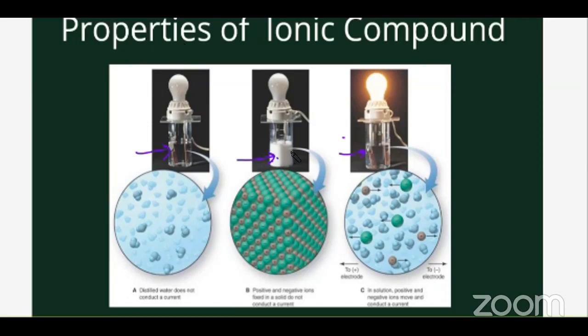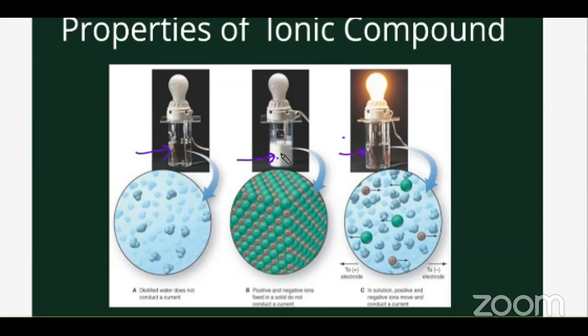When you take the white powdered salt and put it into that particular beaker, and you have put the bulb, it's not glowing, right? Because in solid structure, as the picture shows, the negative and positive ions are so intactly packed with each other, correct? There's no space between them. There are no free electrons moving. Can you see that much? Yes, ma'am. So there are no ions free to move around, so they will not give out any electrons. So current cannot be conducted.